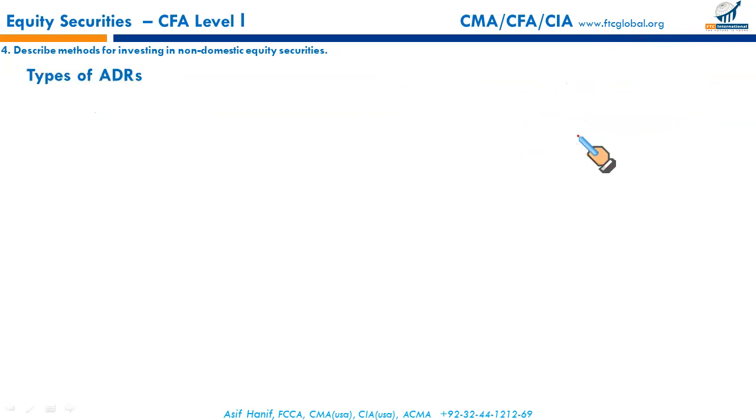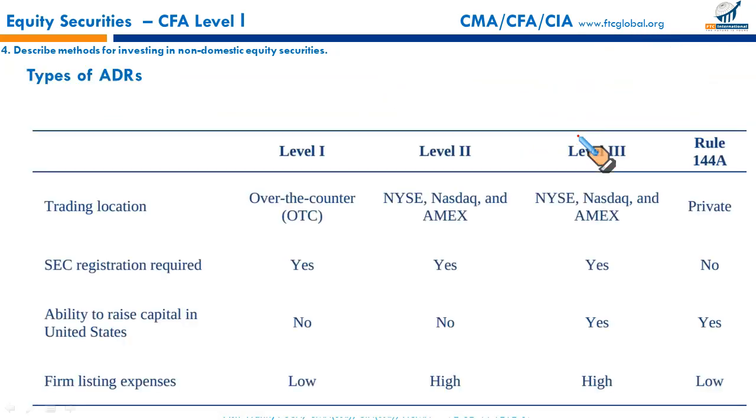Alright, next we have types of ADR. Yes, this is important to be discussed. There are 4 types of ADRs in the US: level 1, level 2, level 3 and Rule 144A. Let us discuss these one by one. Level 1 ADR is traded over the counter in the dealer market.